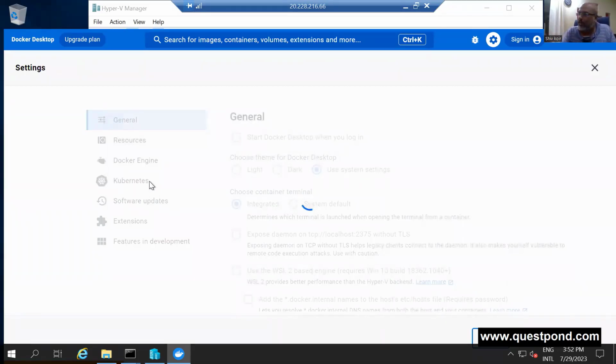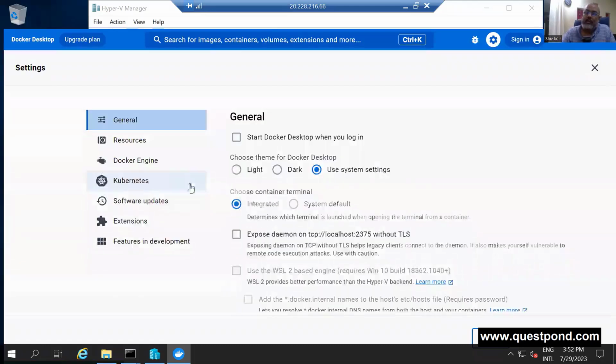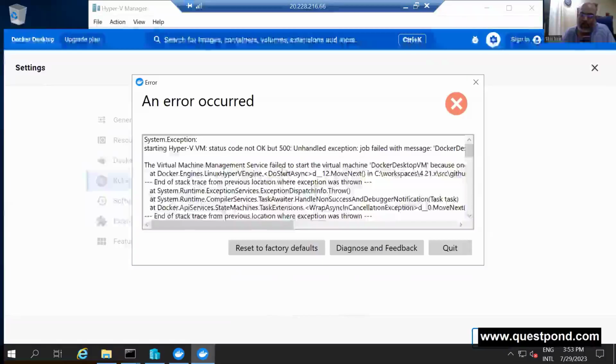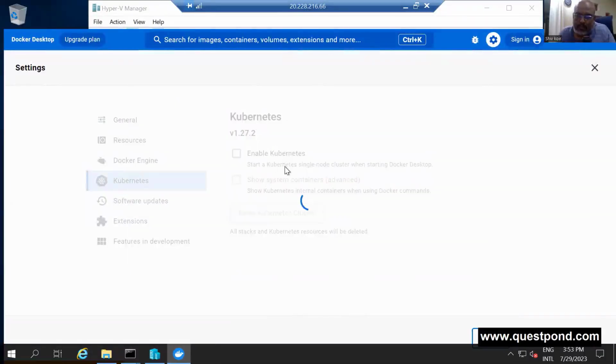I have some errors here of Hyper-V. I will get some red signs out here. Don't worry too much. But you can see that as I said to switch to Linux, there is Kubernetes and I can enable it. Now, definitely I can't enable it at this moment because I'm trying to configure this Docker as per Windows, right? So it is there, but we won't be able to use it.